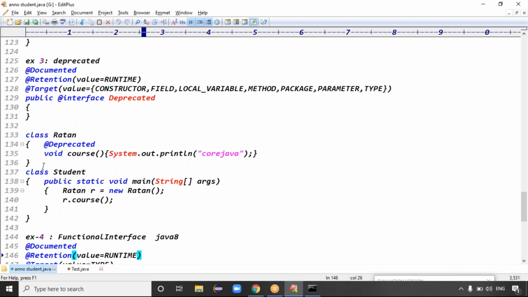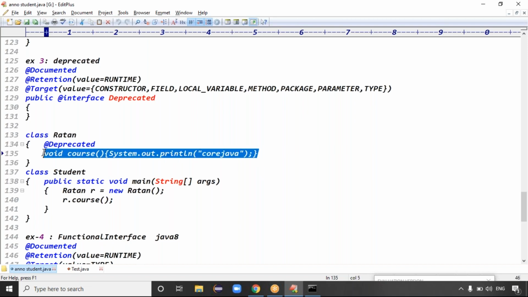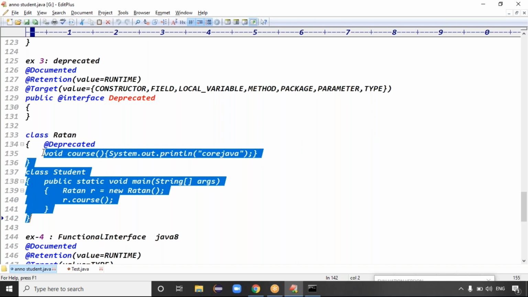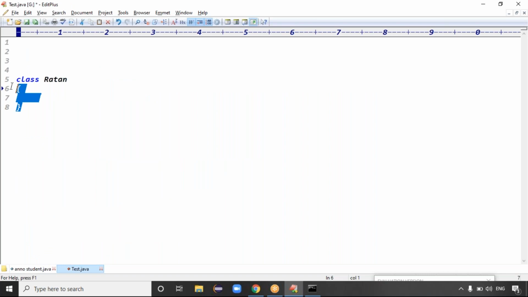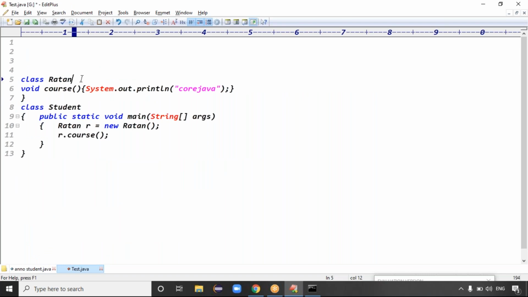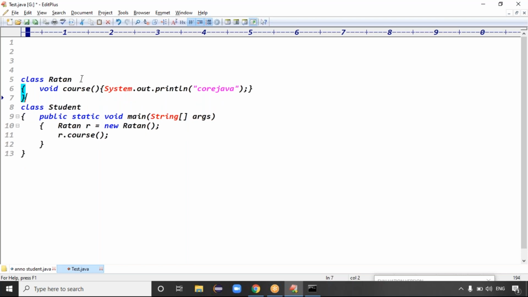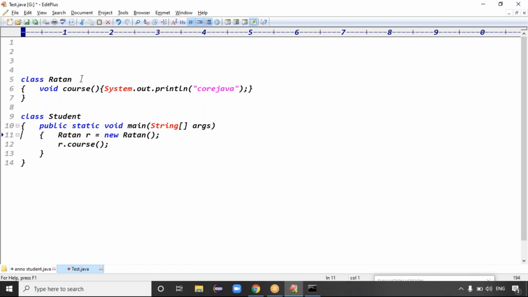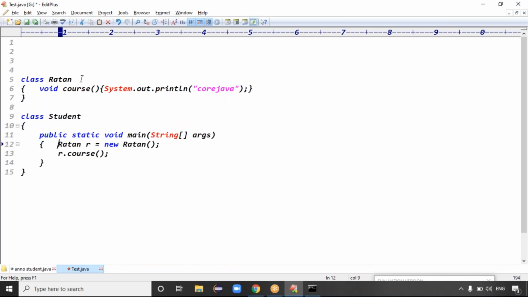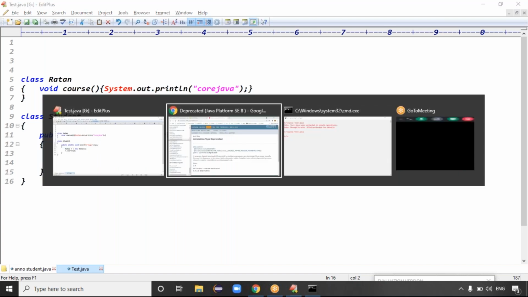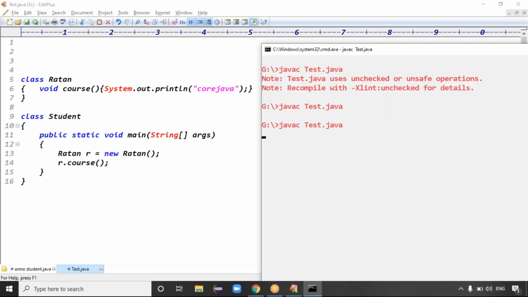If you go for a duplicate annotation, assume I have a Ratan class. The Ratan class contains one method, a void course method, which prints a course like core Java. Then there is a Student class. As students, you create an object of my class and access the course method. Now the course is important. You're creating an object of my class, then you're calling my method.